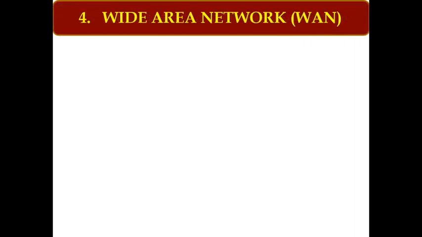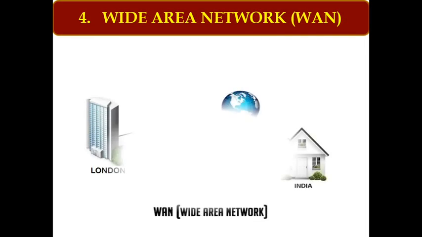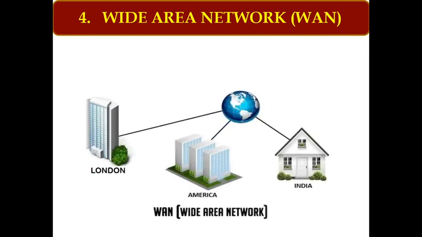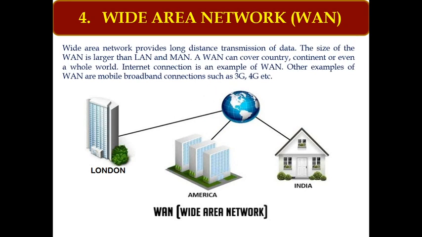The last type of network is wide area network. Wide area network is used to connect different countries, continents, or we can say the entire world. Wide area network strictly follows wireless technology. It uses technology like 3G and 4G. Because it is spread across the whole world, definitely the speed of a wide area network is slower than other types of network.